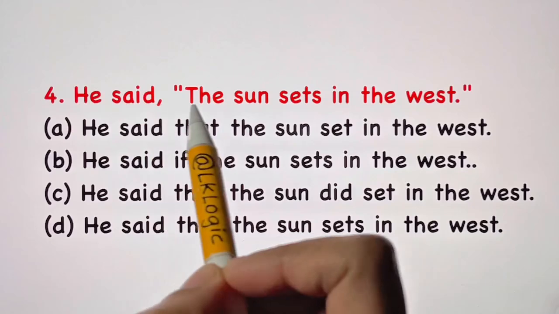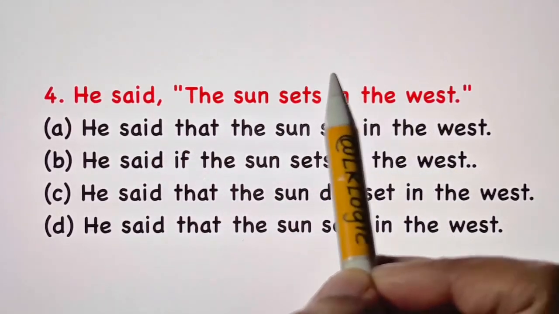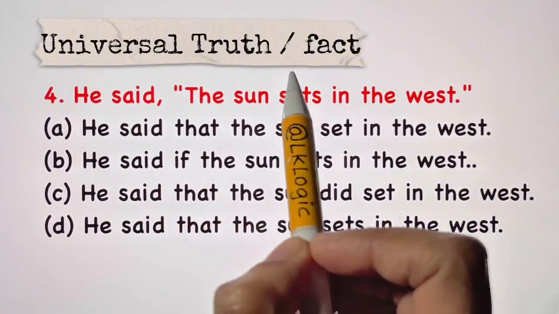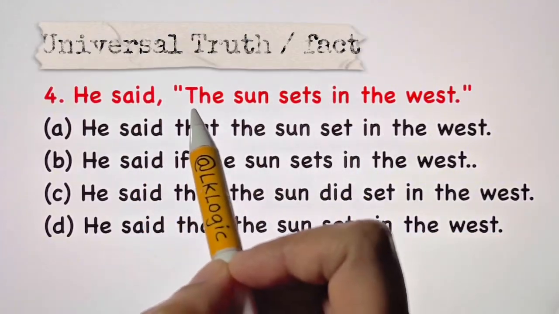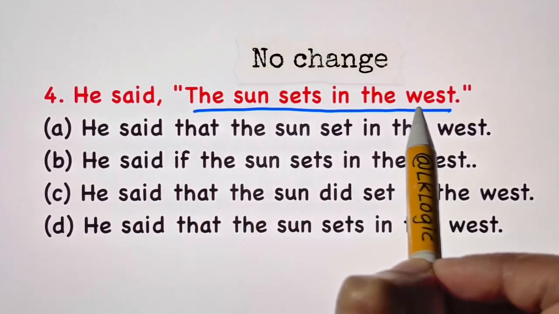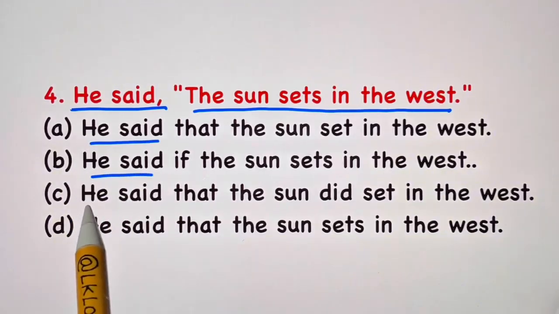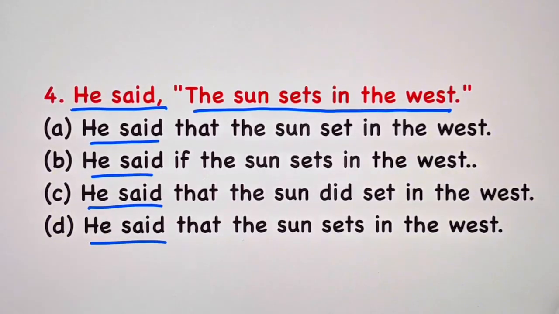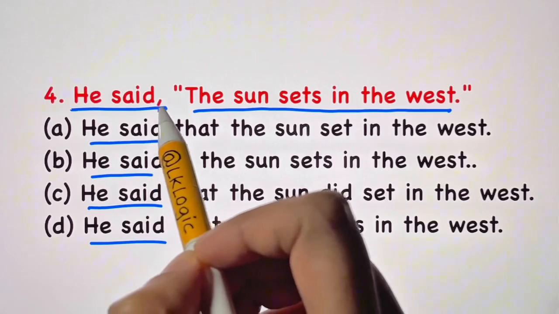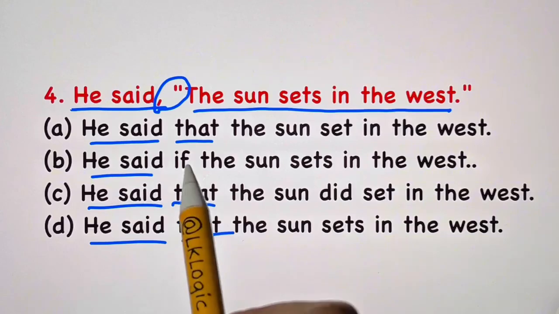Question 4. He said the sun sets in the west. Remember one thing, guys: if there is a universal truth or fact, the reported speech does not change. We write "he said" as it is. After that, you convert your inverted commas into "that," not "if."